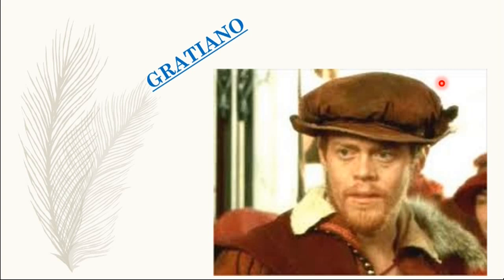Gratiano. Gratiano is Bassanio's close friend who accompanies him to Portia's estate, Belmont, to offer moral support as Bassanio attempts to woo Portia. Gratiano shows great humor and fierce loyalty to Bassanio, a loyalty he also shows for Antonio during Antonio's trial, as all 3 were very good friends. At Belmont, Gratiano notices Portia's lady in waiting, Nerissa, and marries her.